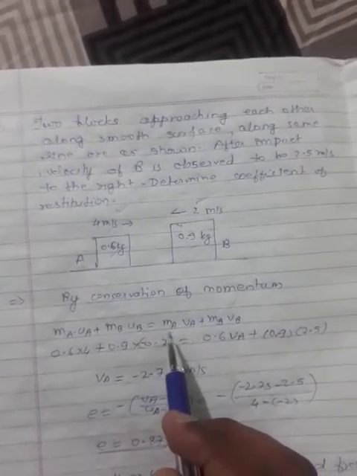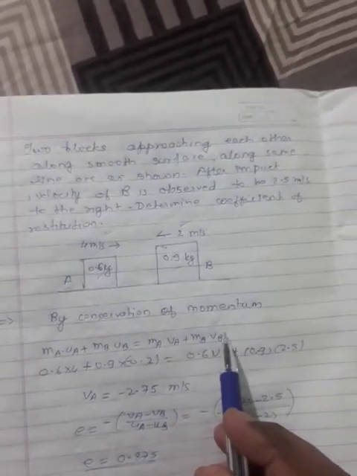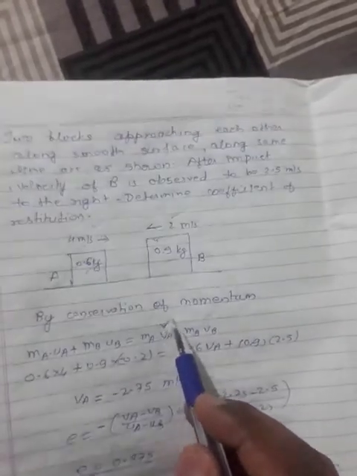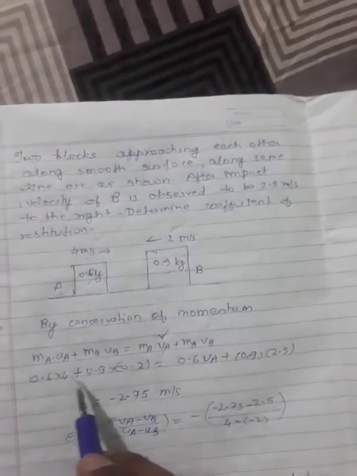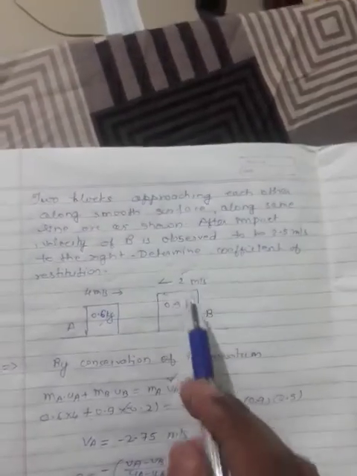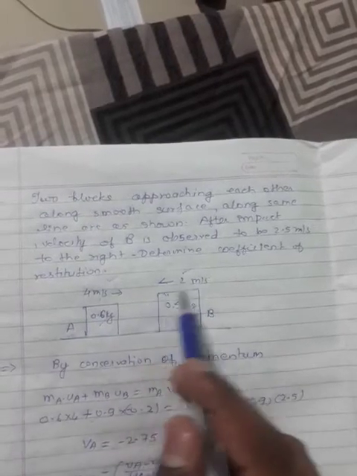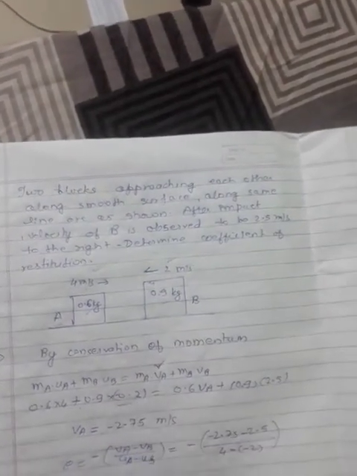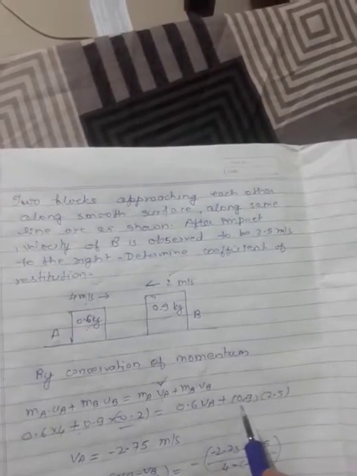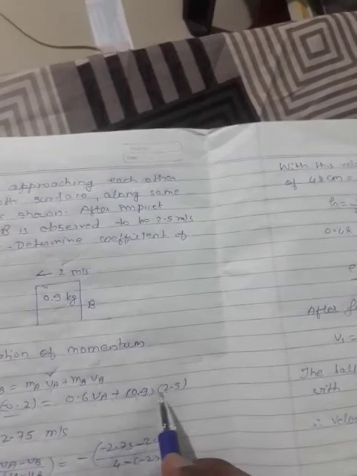By the law of conservation of momentum I am applying ma ua plus mb ub equals ma va plus mb vb. In this case I am going to initially calculate the final velocity of A after collision. So I am putting in all the values: 0.6 into 4 plus 0.9 into minus 0.2. It is in the leftward direction, so I am putting a minus sign. This equals 0.6 into va plus the final velocity of B, which is given as 2.5 meter per second in the rightward direction, so positive 2.5.